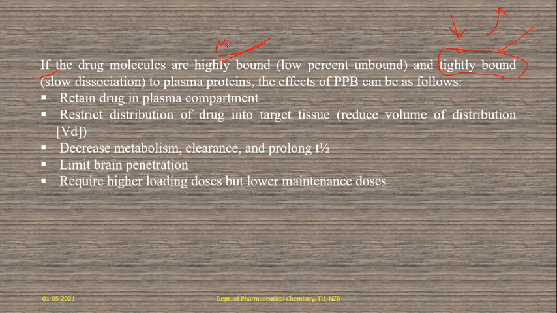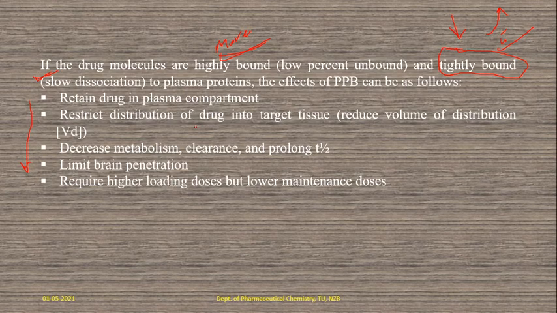More percentage was bounded and tightly bounded, and the rate of dissociation is slow. So that leads to this condition, which leads to these different effects, which retain the drug within the plasma and restrict the distribution. It stops the distribution process. The drug does not enter into the target tissue. So finally, reduction of the volume of distribution.